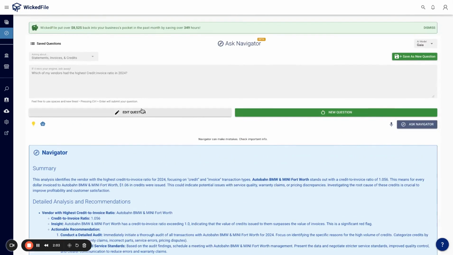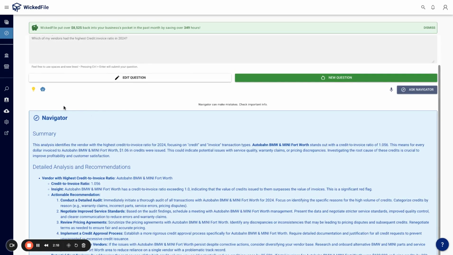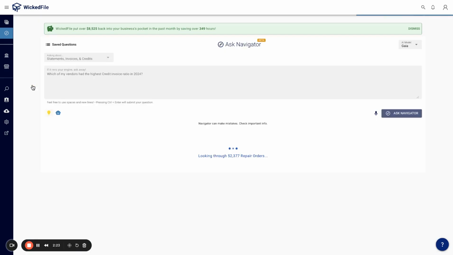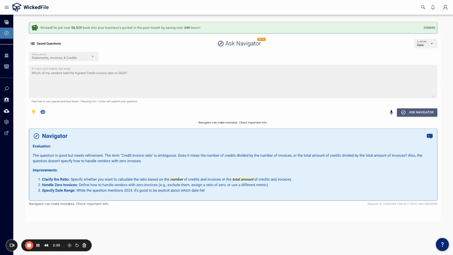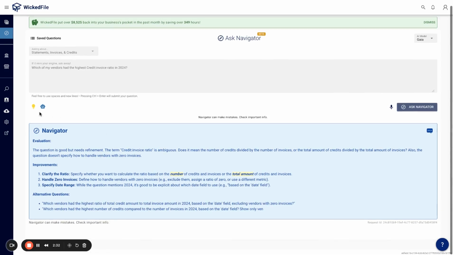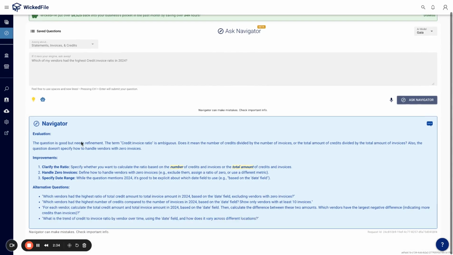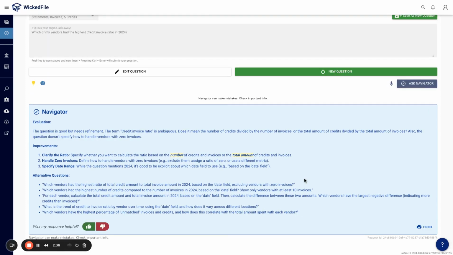From here, you could always edit this question, or you could come up with a new question. If you need help prompting AI to get better answers, like maybe it's constantly not giving you answers to your question, I highly recommend hitting this light bulb. If you select that, it's going to give you feedback and better ways of how to ask your question. So here you go. All I did was hit the light bulb, and it's giving me alternative questions. I just copy and paste one in, and that should give an answer.